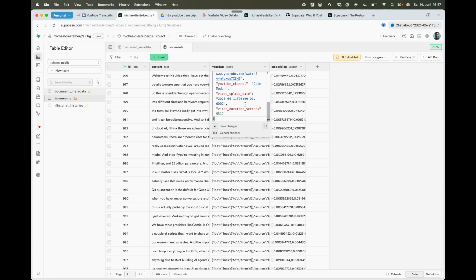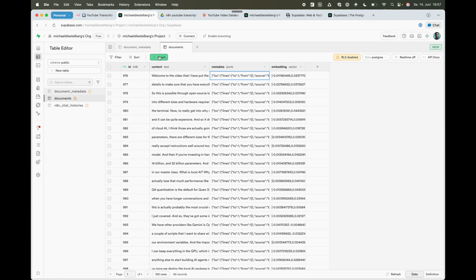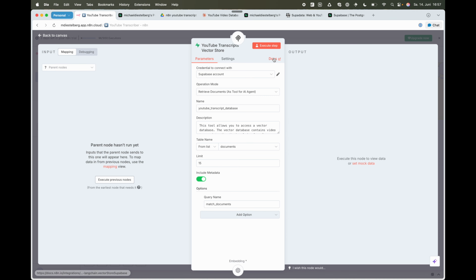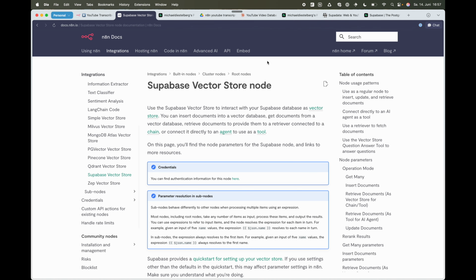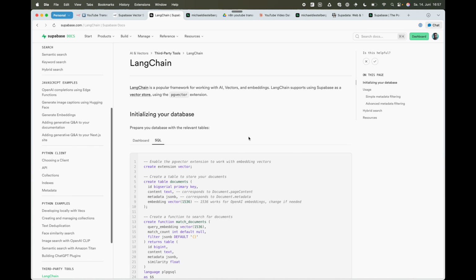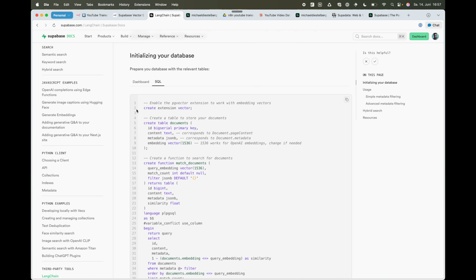That's something that might be useful for specific questions. So that's what I'm using to store the data. In order to create this documents table here, just use the docs that you can find linked in the Supabase node. There's a Supabase vector store node, and within here you can find a quick start. And from this quick start, you can copy and paste this simple SQL query here to initialize your database.